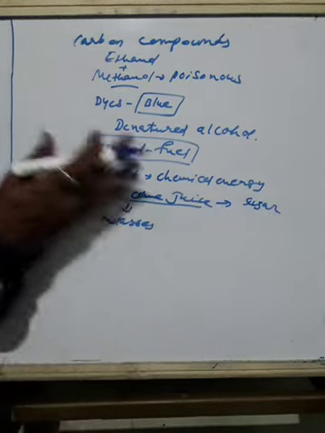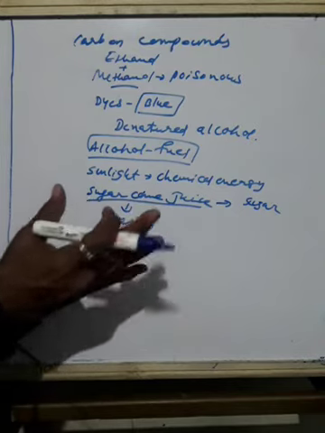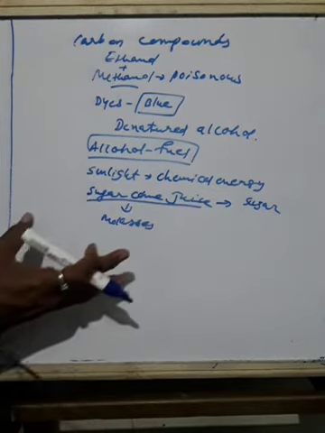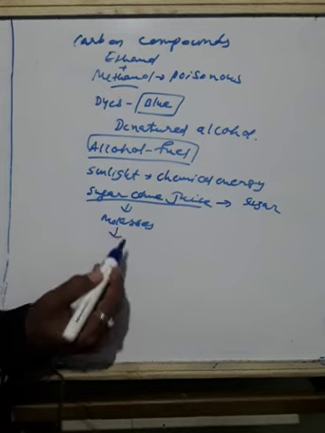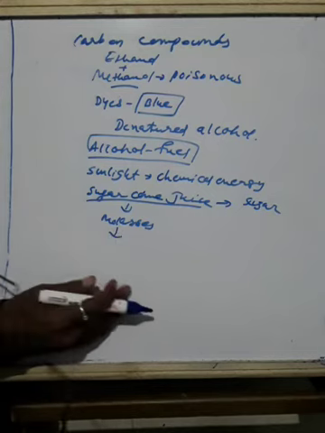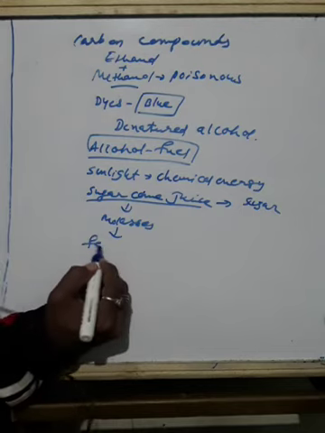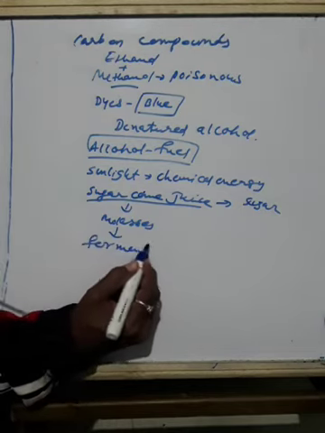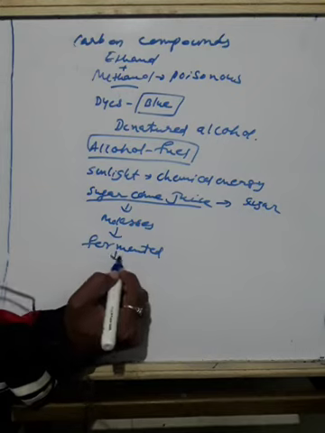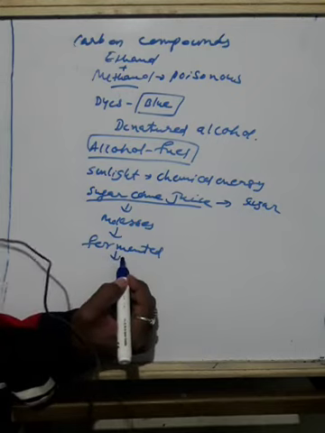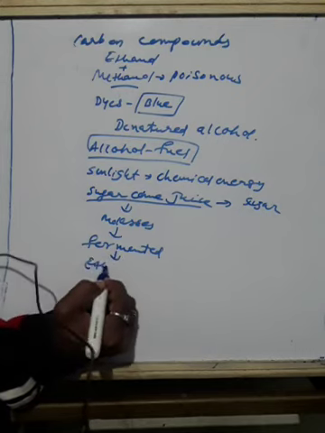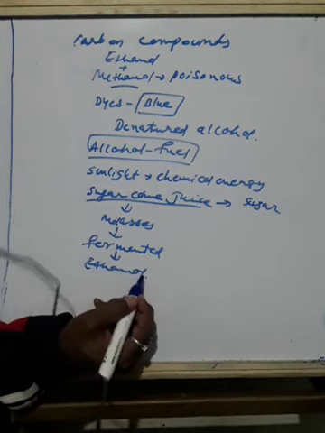On the other side, the leftover sugarcane juice converts into molasses, which is not useful. And this is fermented to give alcohol. Fermentation means it is made to react, and that is converted into ethanol, ethyl alcohol.